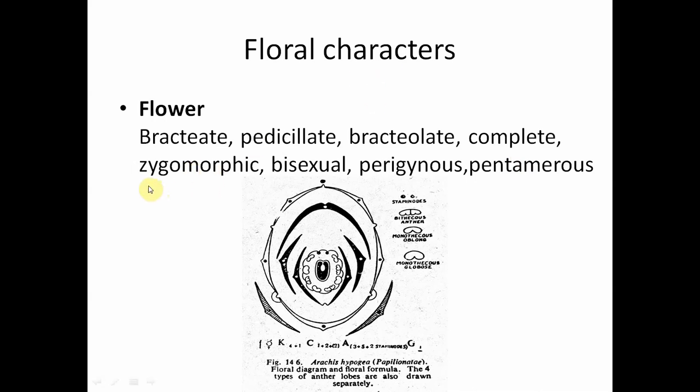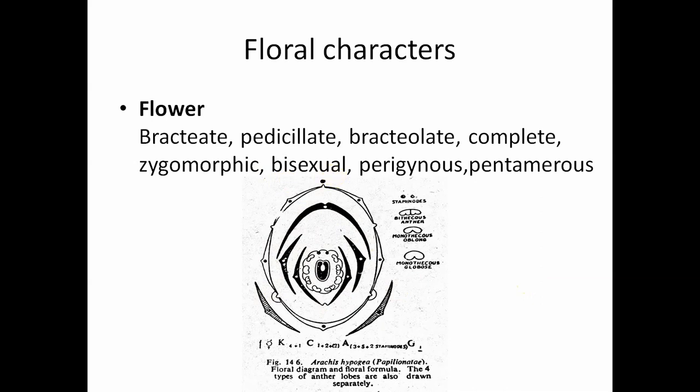And flowers are zygomorphic in this family. So this is one of the important features: we find the papilionaceous kind of corolla. This is the most important feature of the family. Based on this kind of papilionaceous corolla, it is named Papilionaceae. Okay, what is the papilionaceous corolla? We will discuss it later. And flowers are bisexual.